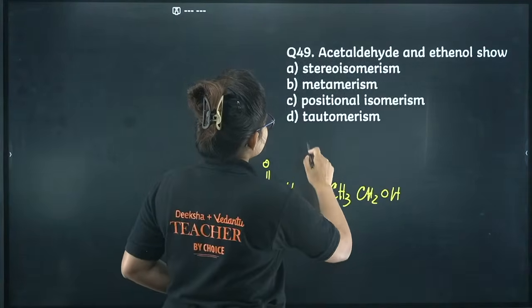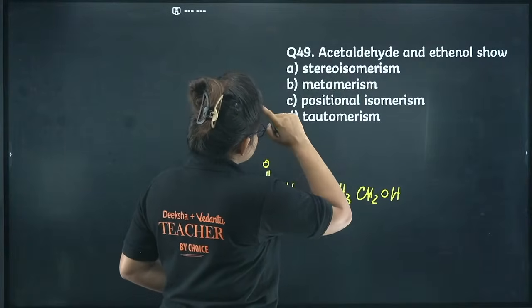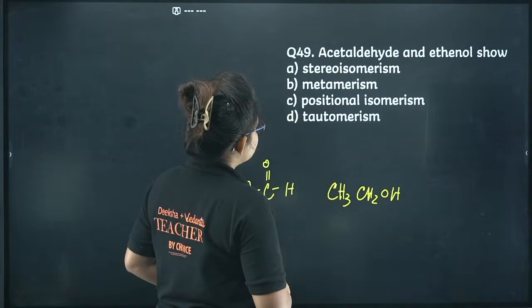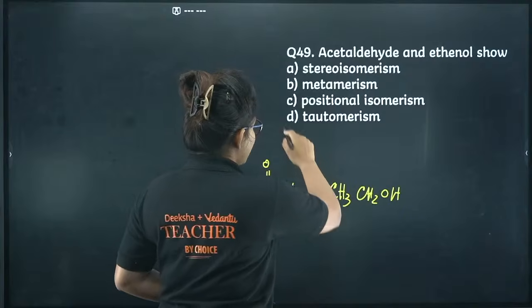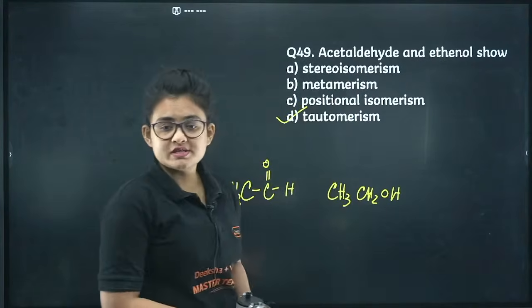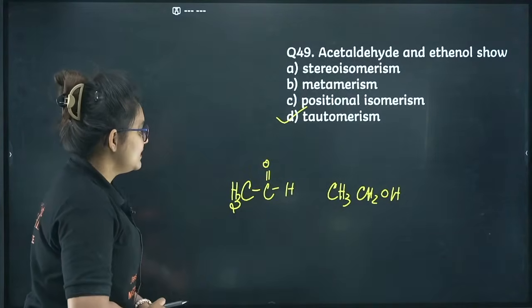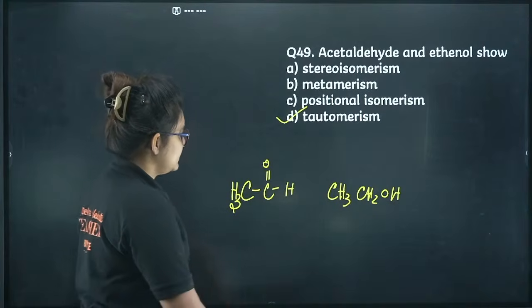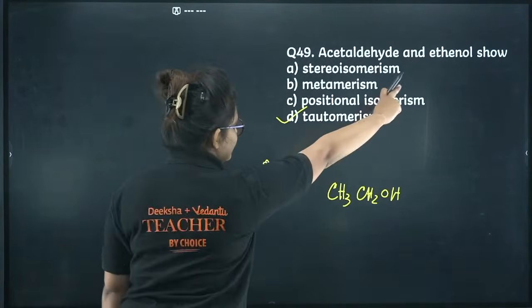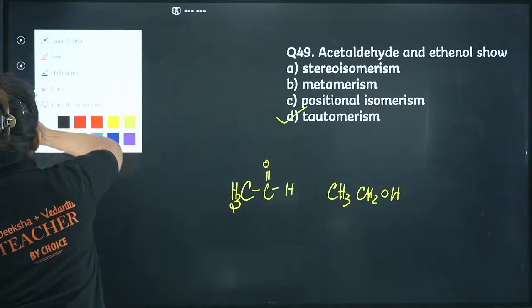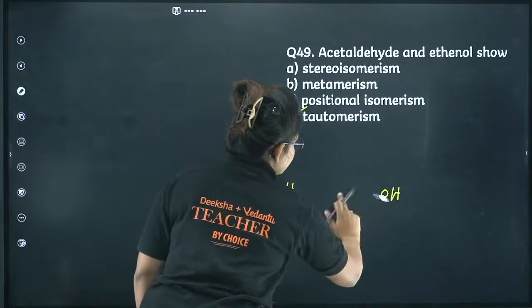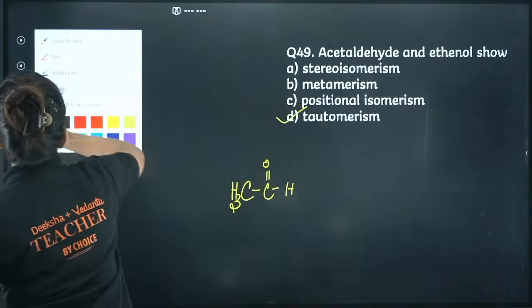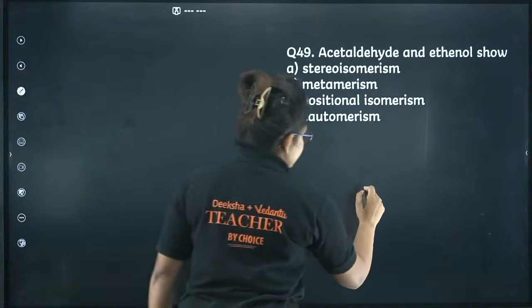So the options are metamerism, positional isomerism, tautomerism. That's going to be tautomerism, better to say. Here I missed it, it is basically written as ethanol. That's the one thing I missed. Now let me explain.